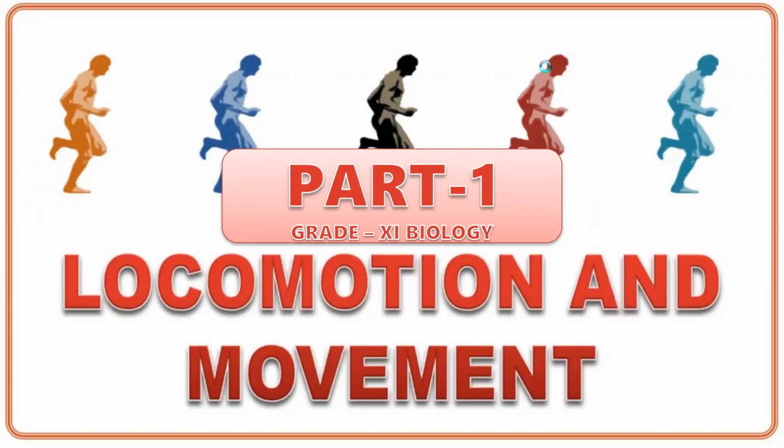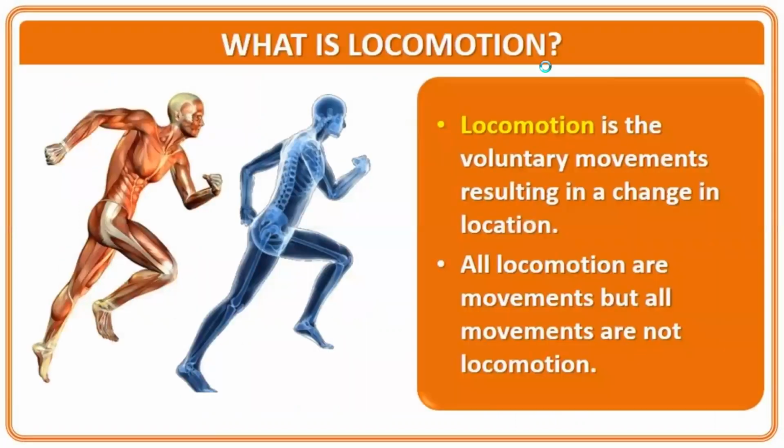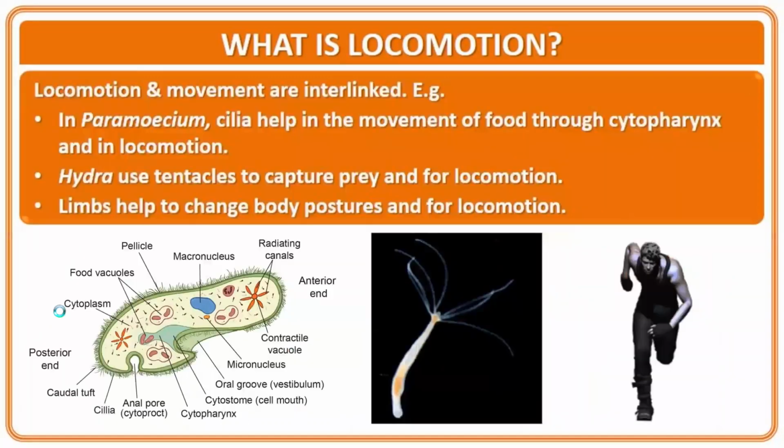Welcome students to part 1 of the chapter Locomotion and Movement. Here we will discuss locomotion, the skeletal system, and the muscular system. So let's start with what is locomotion. Locomotion is a voluntary movement that results in a change in location. All locomotions are movements, but all movements are not locomotion.